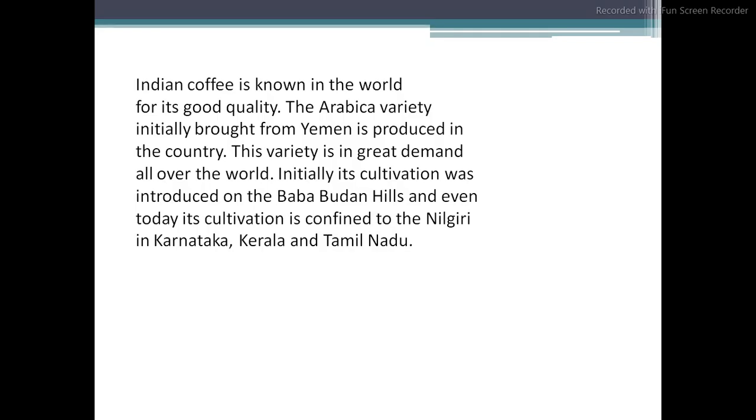The final topic today is Indian coffee, which is also known in the world for its good quality. The Arabica variety, initially brought from Yemen, is produced in the country. This variety is in great demand all over the world. Its cultivation was started on the Baba Budan Hills, and even today it is confined to the Nilgiris in Karnataka, Kerala and Tamil Nadu. So here we discussed the important points from Chapter 4, Agriculture, and generalized the topics.